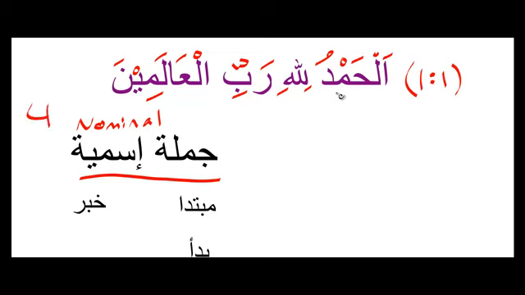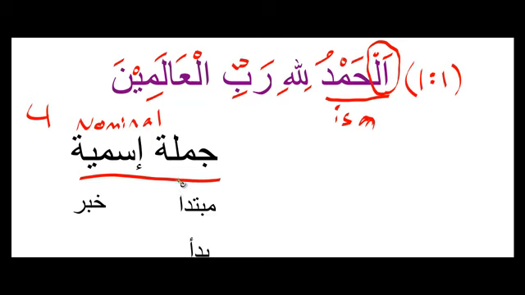And how do I know it's a nominal sentence? Because the first word is an ism. This first word, alhamdu, is an ism. How do I know that? Because an alif lam can only come on isms. So if you didn't know that, then you need to take note of that, because alif lams, they only come on isms. And so once I've found out it's a jumla ismiya, I go back to my knowledge of Arabic